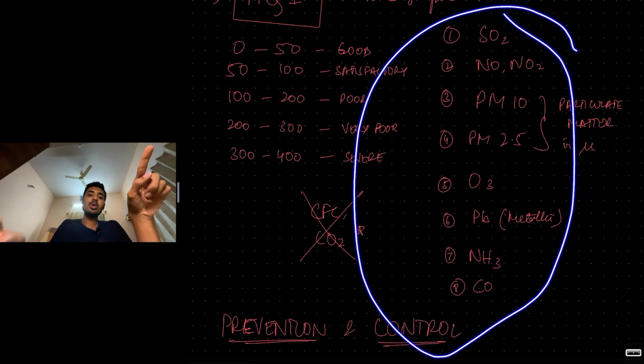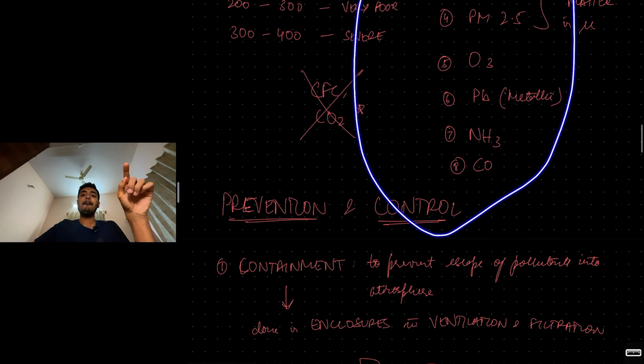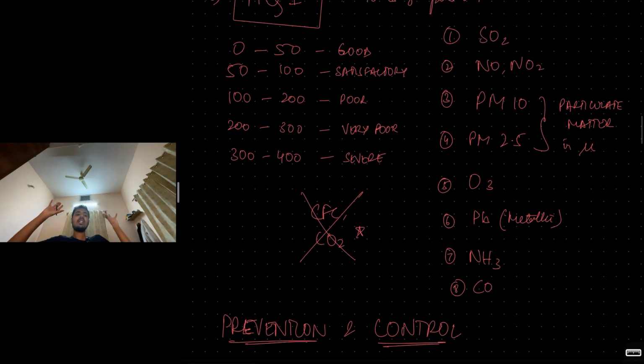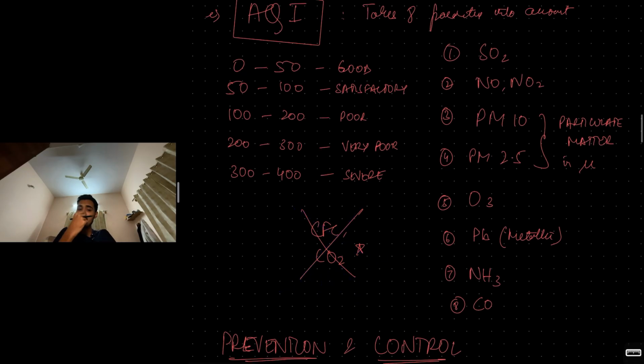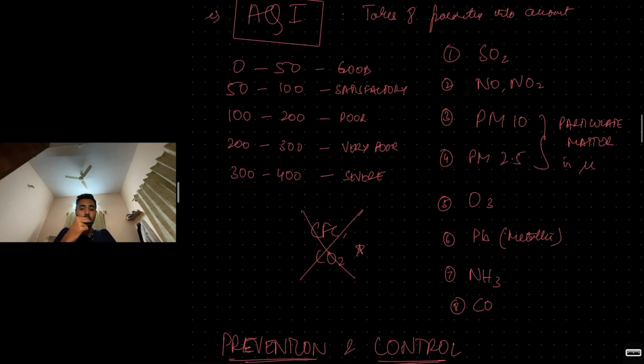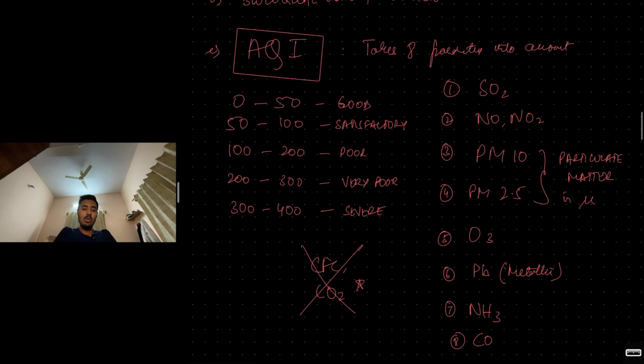Air quality index takes the presence of these 8 gases, these 8 air pollutants. It does not take CFC, CO2 or methane. None of the greenhouse gases, none of the global warming gases are taken into account. No CFC, no CO2, no greenhouse gas. Okay. Air quality index of Mysore is around 40.